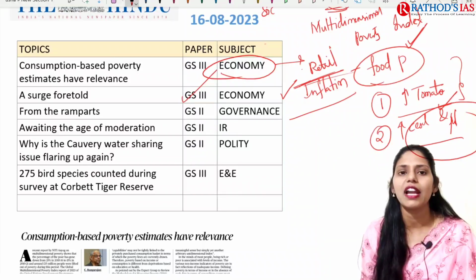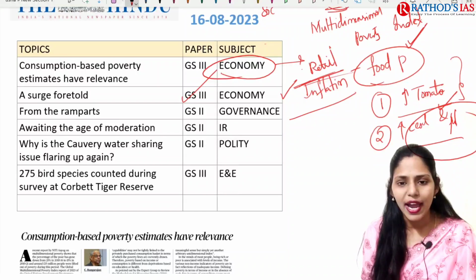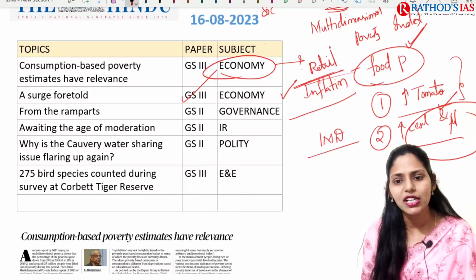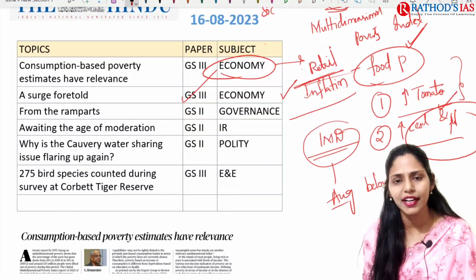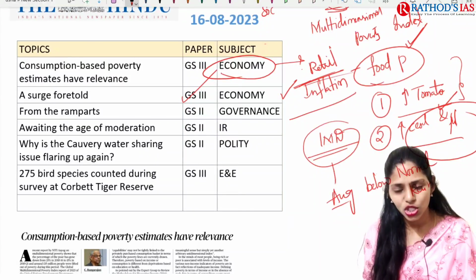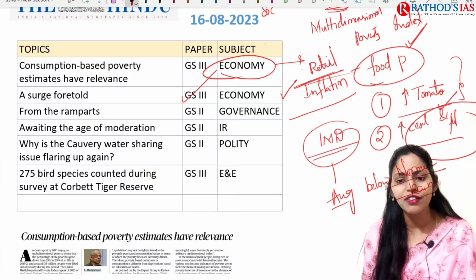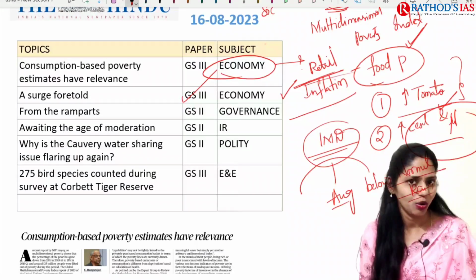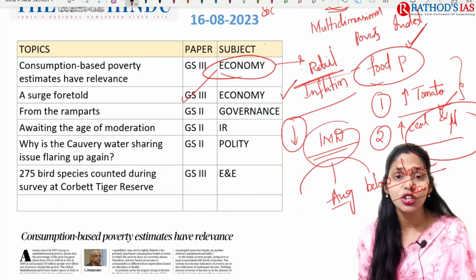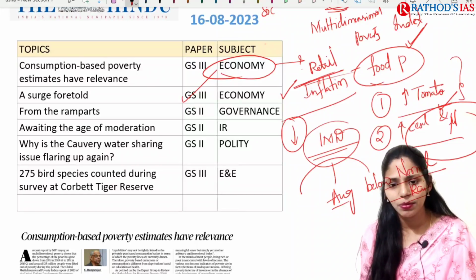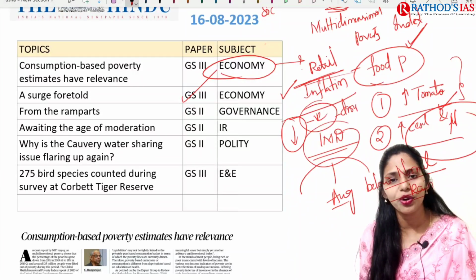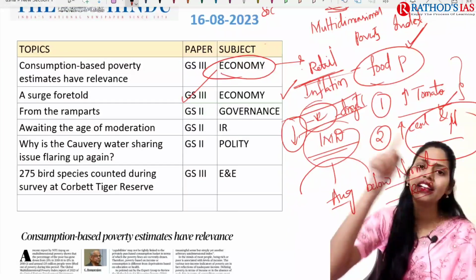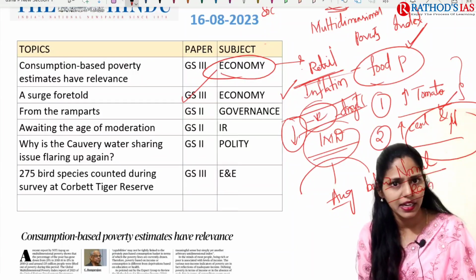And what is the cause of concern? The cause of concern here is that IMD, the Indian Meteorological Department, said that in the month of August there will be below normal rains. That means if there is no proper rainfall, how can we ensure food productivity? We can't, right? So there might be a decrease in food productivity, and the most negative impact will be seen in drought prone areas, and that will further lead to increasing food prices again.